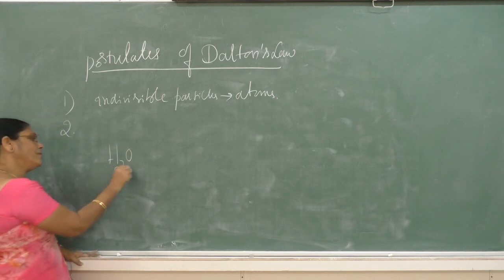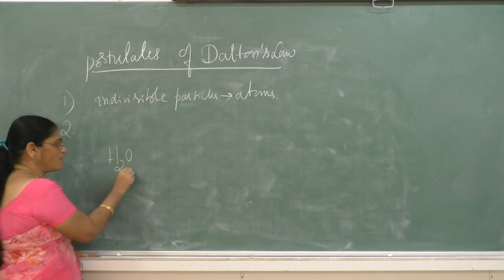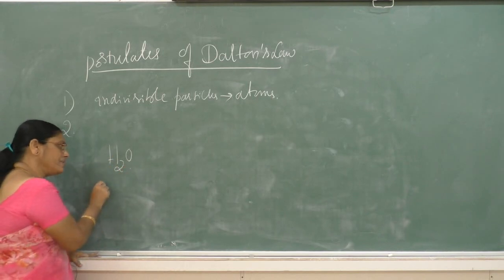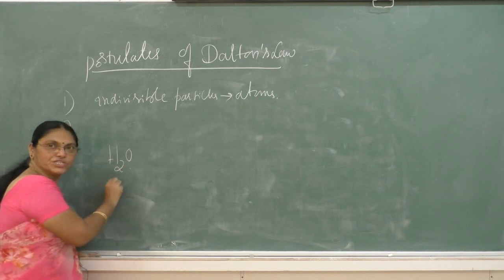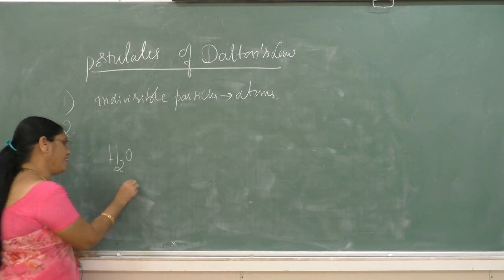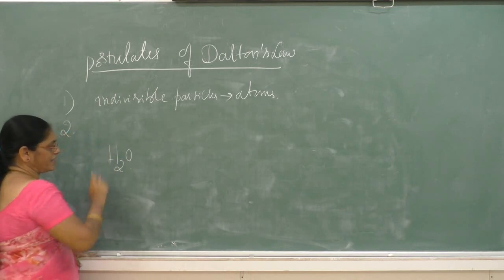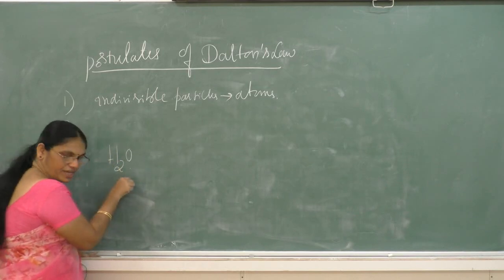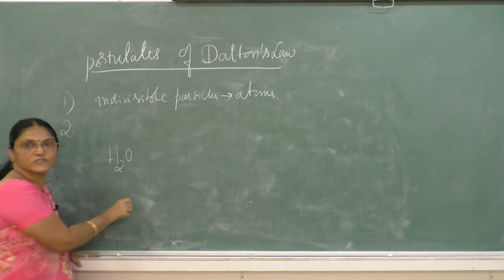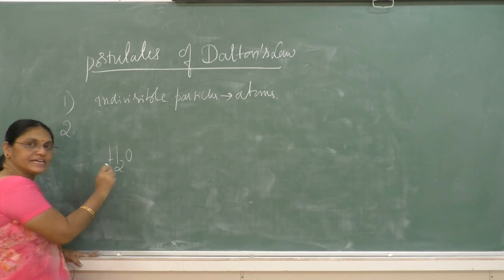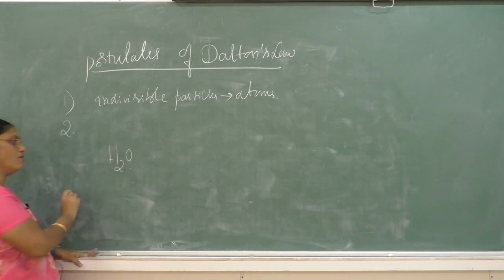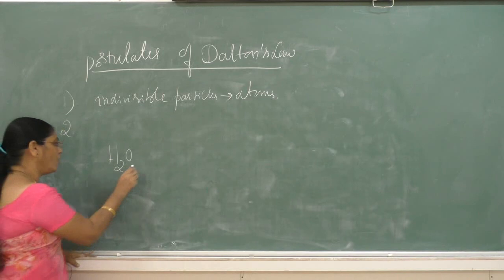It is formed by the combination of hydrogen and oxygen, that is, two atoms of hydrogen combined with one atom of oxygen. Then what is the ratio of masses of hydrogen and oxygen?